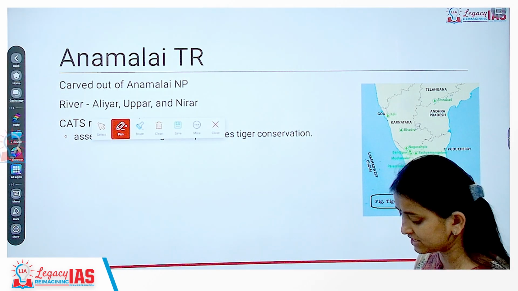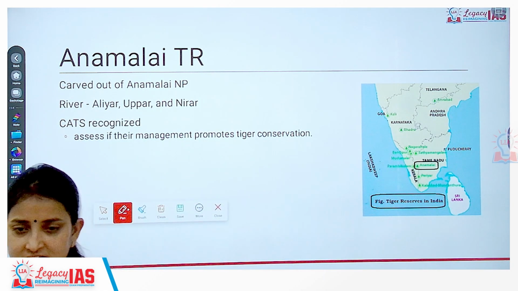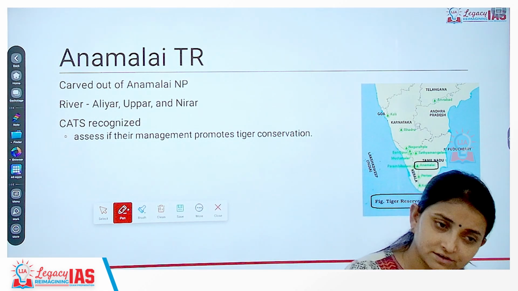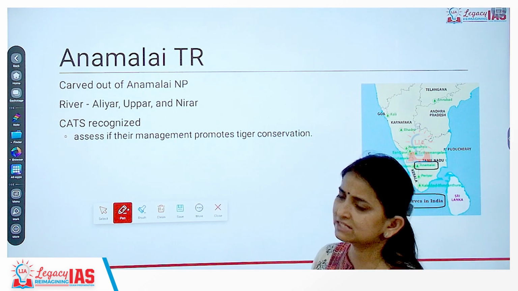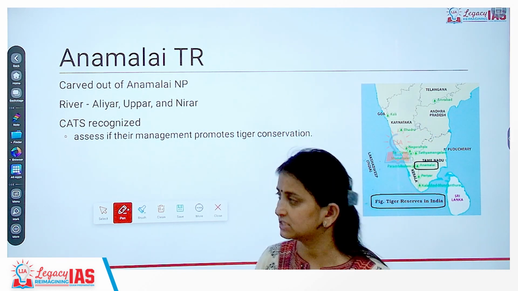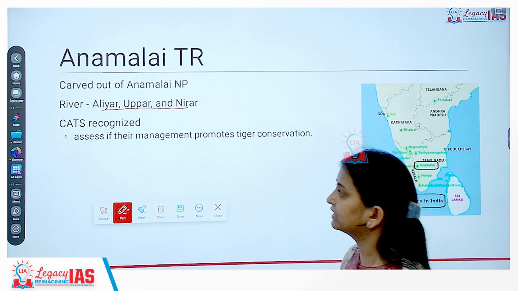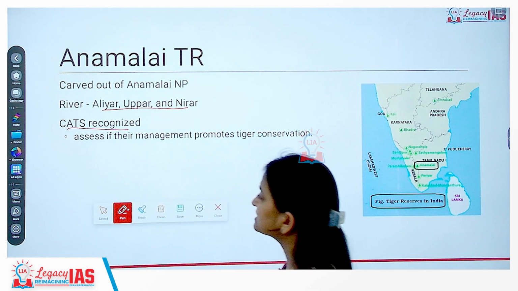Anamalai Tiger Reserve has been carved out. There was an existing national park by the name Anamalai National Park. We have created a tiger reserve within this national park. That's why it was in the news. So we have basically created a new tiger reserve. What are the rivers feeding this region? These are Aliyar, Uppar and Nirar. It is a CATS recognized protected area. CATS recognized means